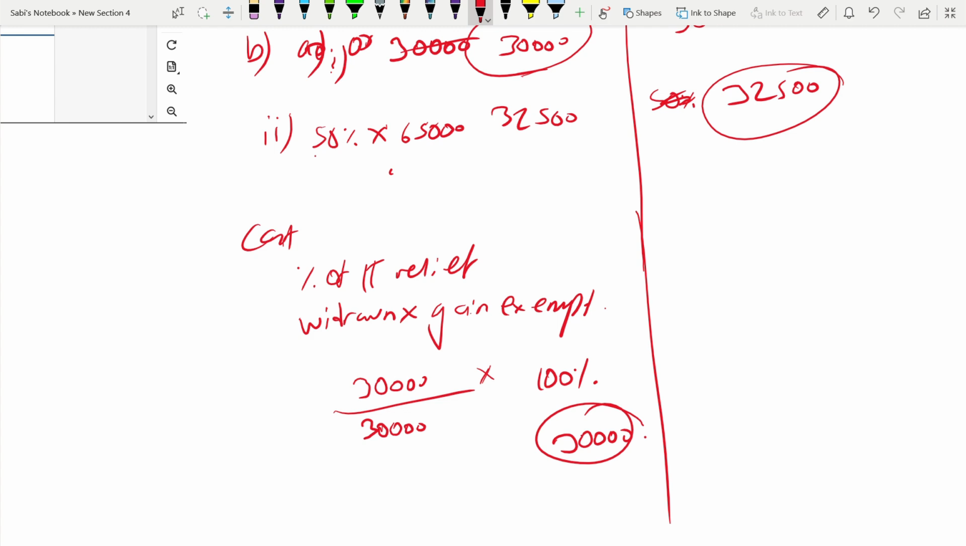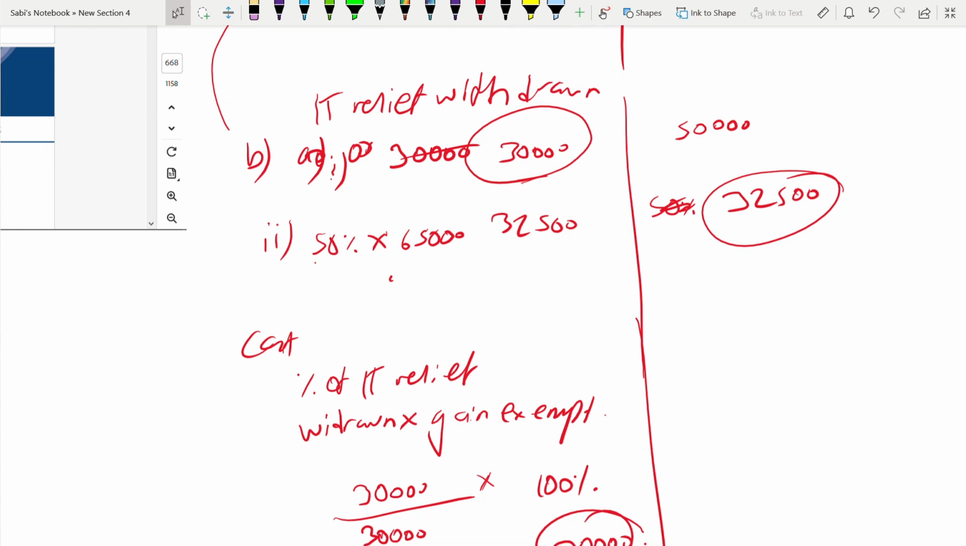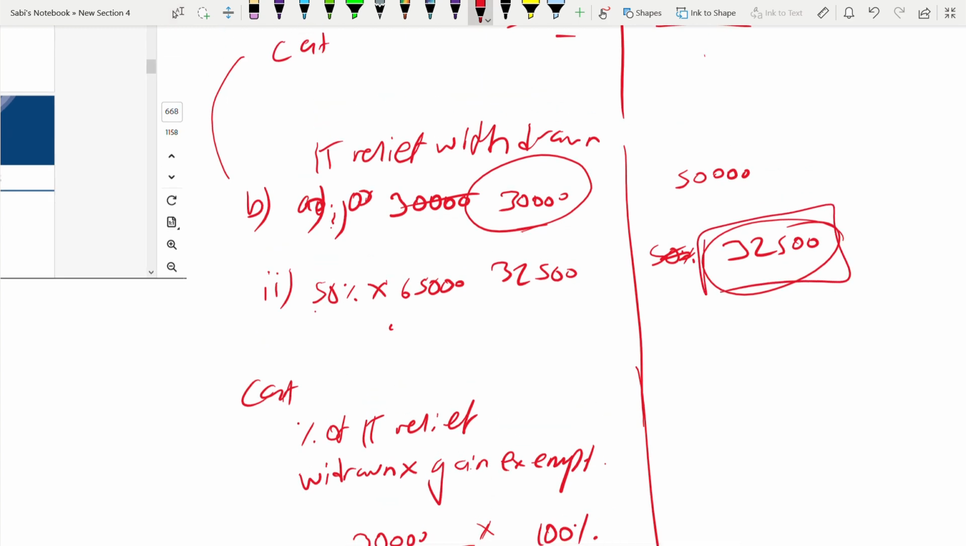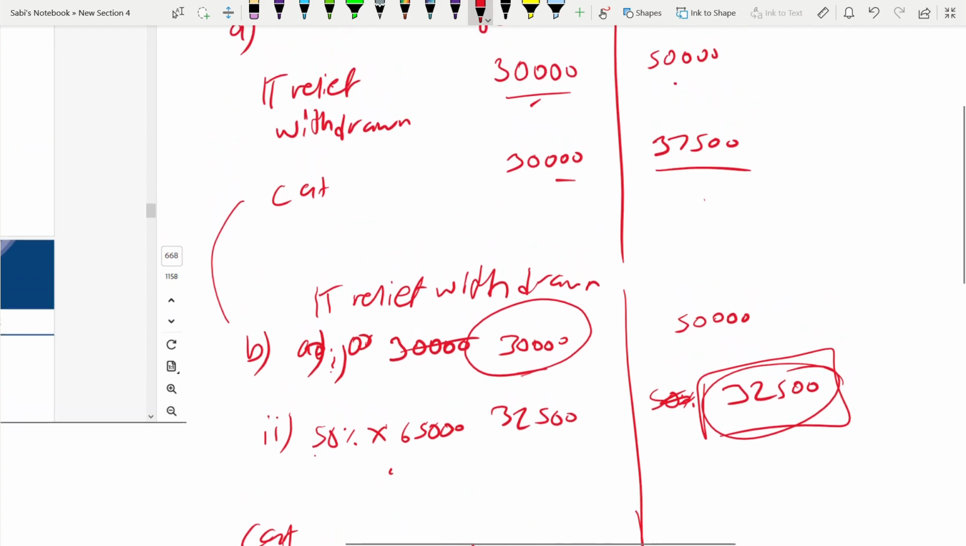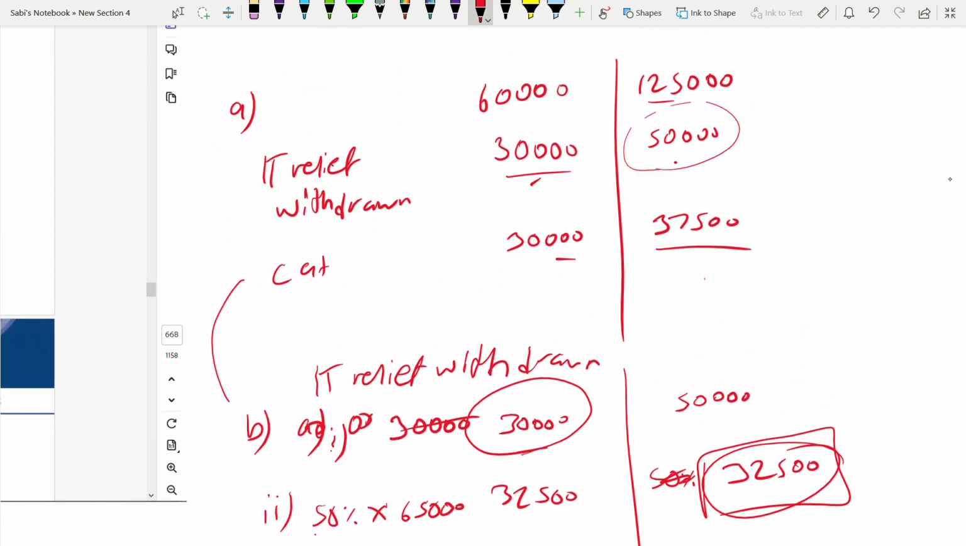Then, when it is at 125,000 cost, what is the income tax relief withdrawn? This one, income tax relief withdrawn is 32,500, divided by income tax relief claimed. Claimed is this 50,000.